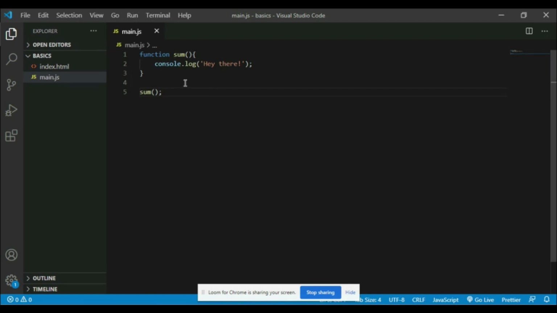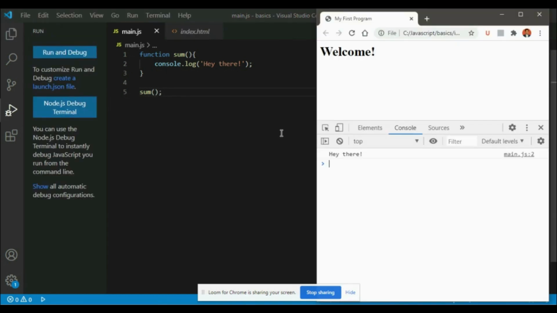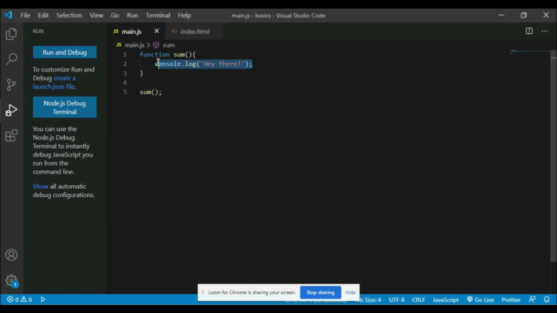Now I have created a function and I even call the function in line number 5. Let's see the output of this. I can see that after running this, it has been displayed on the console. Why? Because I have given console.log here. So while we are writing functions, there are two things that we need to do. First one is function declaration. Second one is function calling. Unless you call this function, it won't get executed. Right? This is just a basic thing.